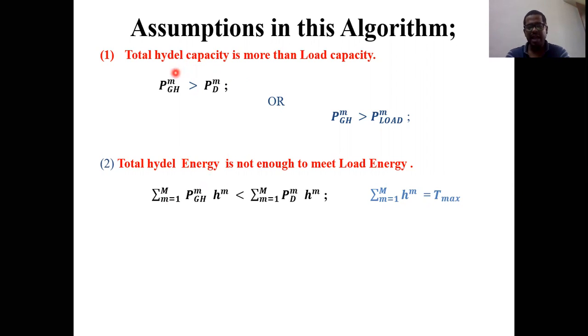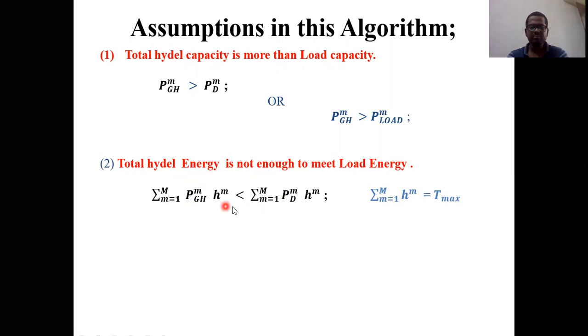Maybe the capacity of the hydel unit is more when compared to the load capacity, but at some times the hydel power plant may not produce enough energy to meet the load energy. It depends upon the water available. When water is available, at some times we can meet hydel energy equal to load energy. But when the water is not there, it is not possible.